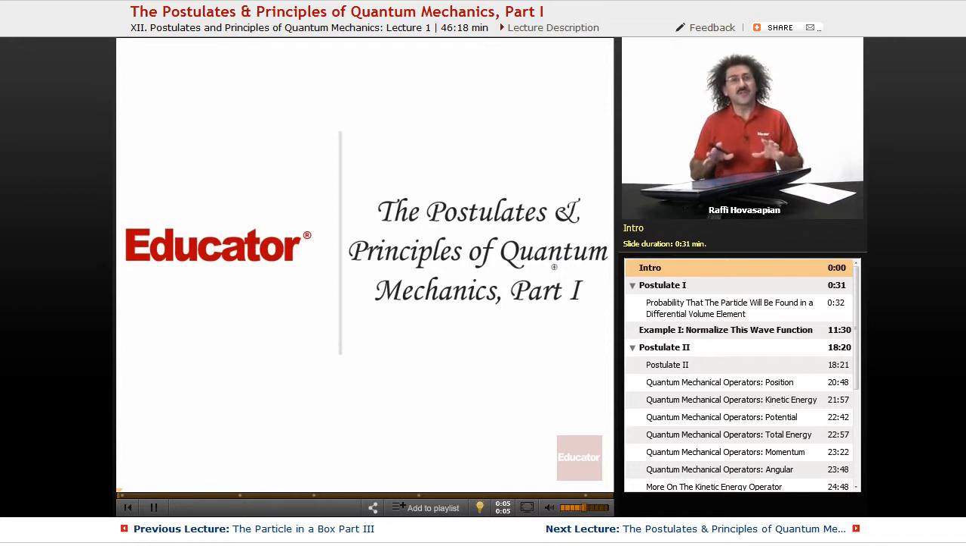So we've just finished discussing the idea of a particle in a box, and we've taken a look at some basic quantum mechanical systems, and some of the properties and integrals and things like that. So in the next couple of lessons, I'm going to actually formalize what we discussed in the last few lessons. So we're going to talk about the postulates and principles of quantum mechanics. Let's just jump right on in.